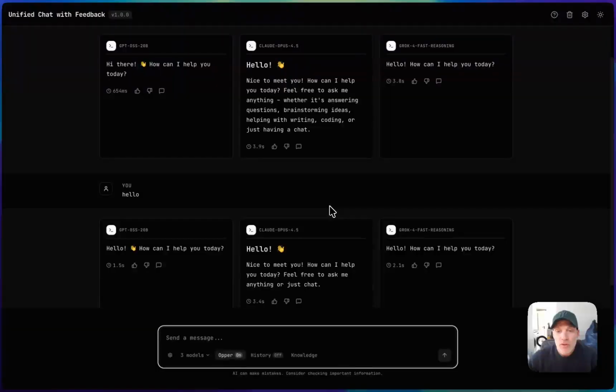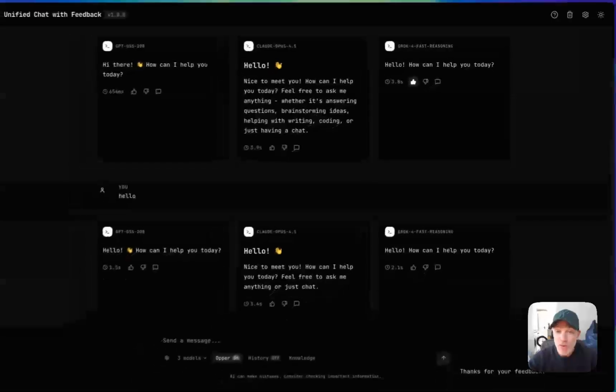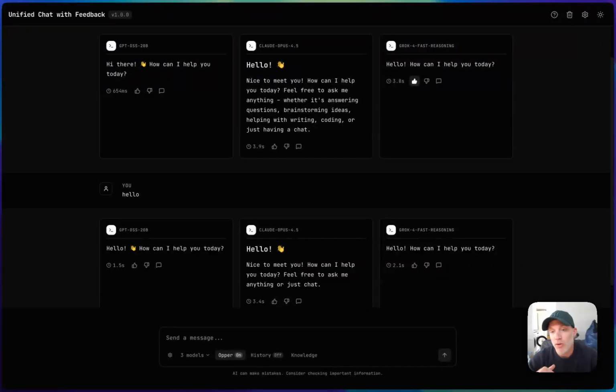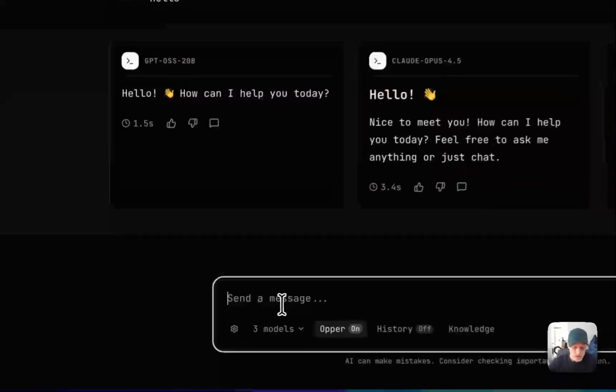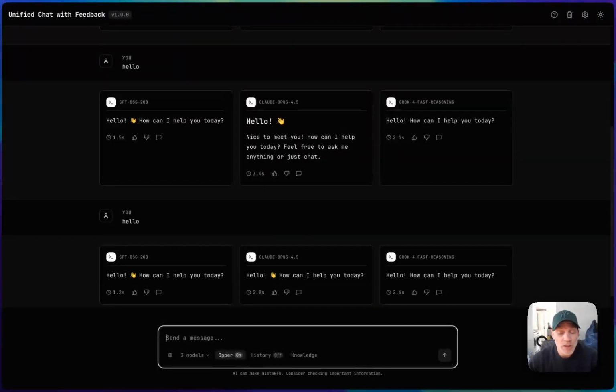So let's say I want to have more responses in the style of this Grok 4 fast reasoning. The Opper platform supports sending feedback to the platform so that it can ground the responses we want from these models based on end user feedback or other things. So what we now do with Opper on is that we can do the same message, we send a hello. And what we'll notice is that it's now much more aligned towards what we voted to be an appropriate response.